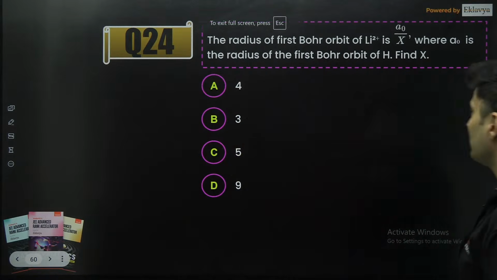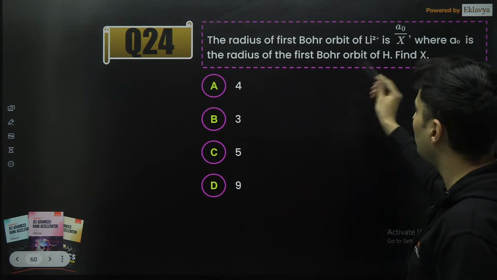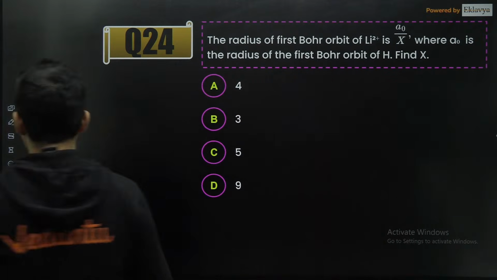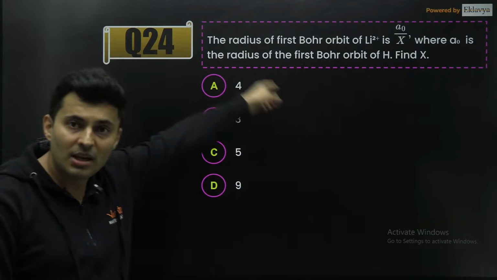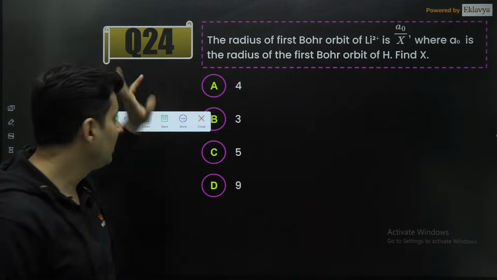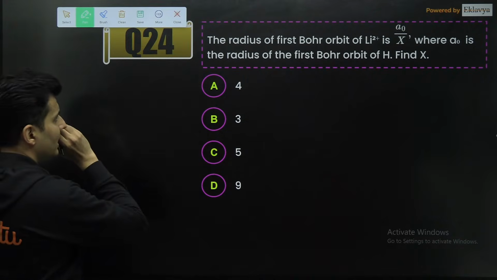The radius of the first Bohr orbit of Li double plus is A0 by x, where A0 is the radius of the first Bohr orbit of hydrogen. Where x will be? Remember, in the first shift, a similar question came on the radius. That means this model has got repeated. Okay, remember this. This model just got repeated.